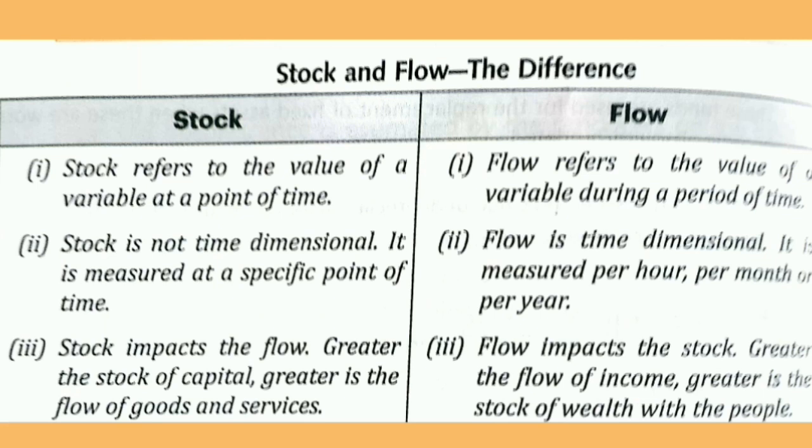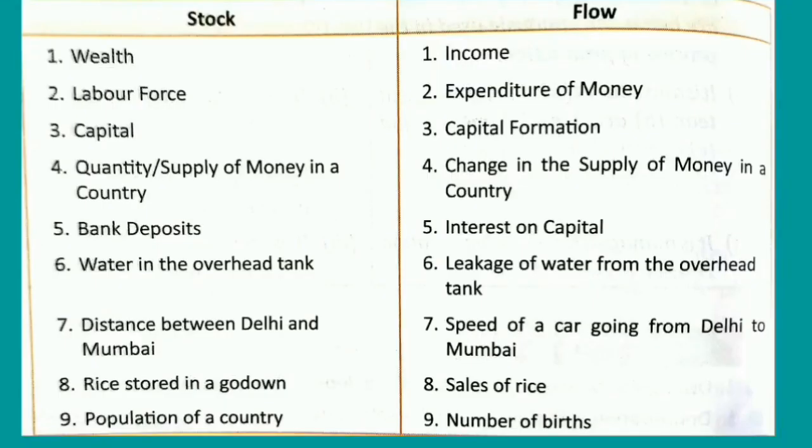First one, stock is a variable which is measured at a point of time. Flow is measured during a period of time. Second one, stock is not time dimensional, whereas flow is time dimensional. Third one, stock impacts the flow. At the same time, flow also impacts the stock. Now we can analyze some more examples for stock and flow variables.